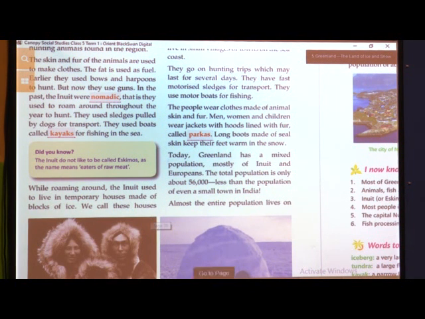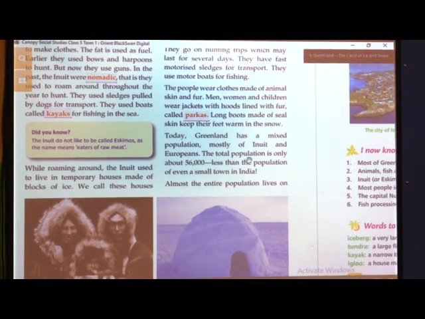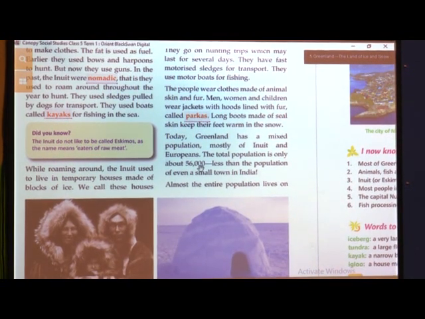Now, today Greenland has a mixed population, mostly of Inuit and Europeans. Earlier there were only Inuit, but now you will find Europeans also settling down in Greenland. But in which area? They are mostly found in the south coast. The total population is about 56,000. What is the total population of the people staying in Greenland? It is 56,000. Less than the population of even a small town in India.